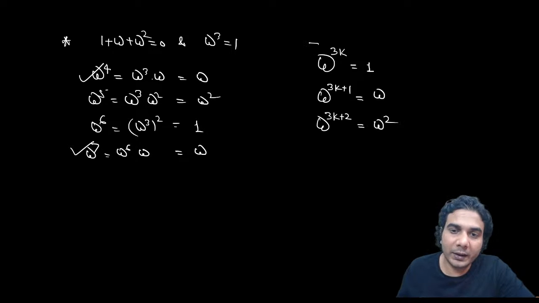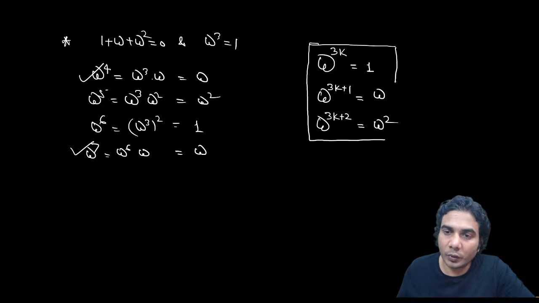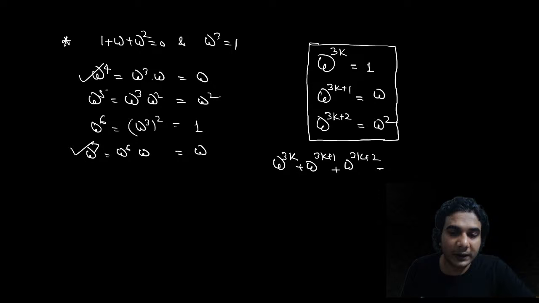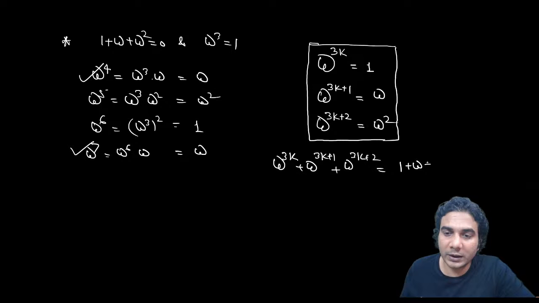If you have any three consecutive powers of omega, they will give you the values 1, omega, and omega square. If you add them, omega raised to 3k plus omega raised to 3k plus 1 plus omega raised to 3k plus 2, that is 1 plus omega plus omega square, which is 0.